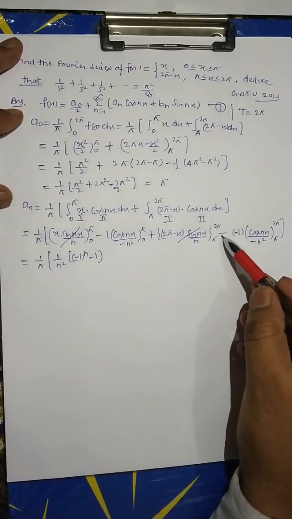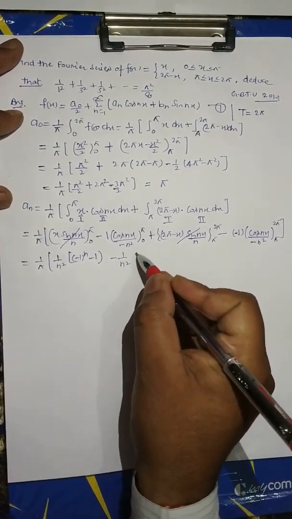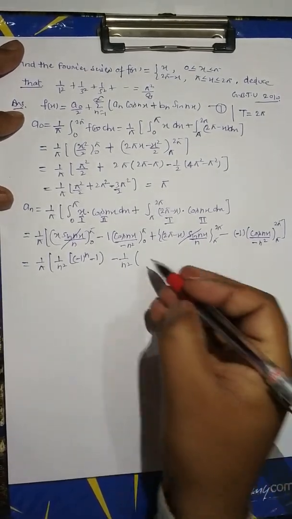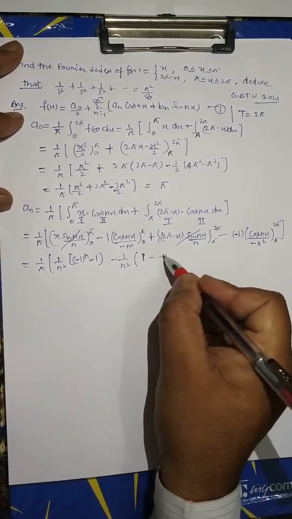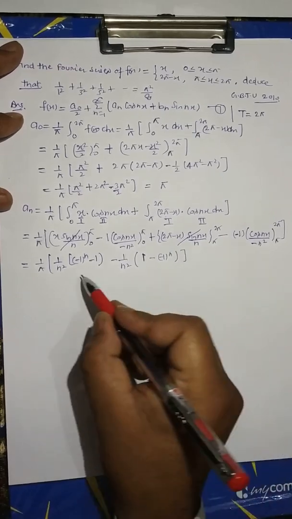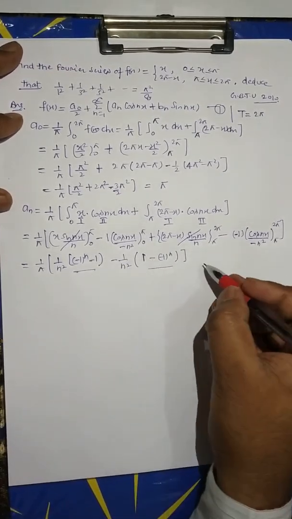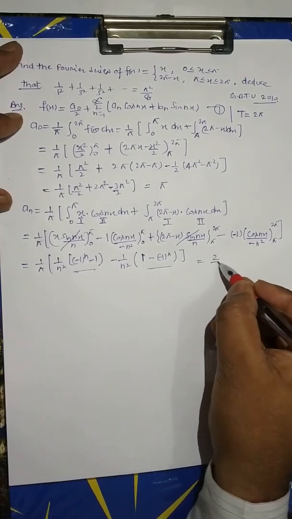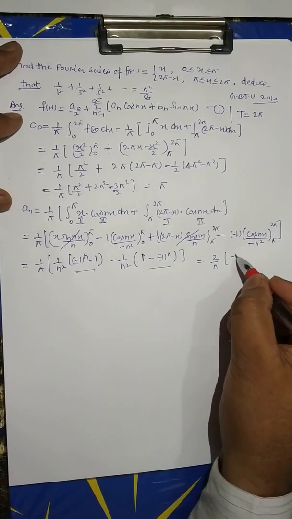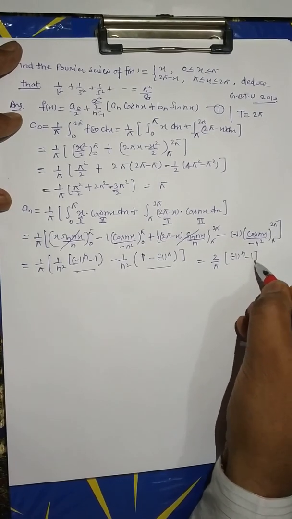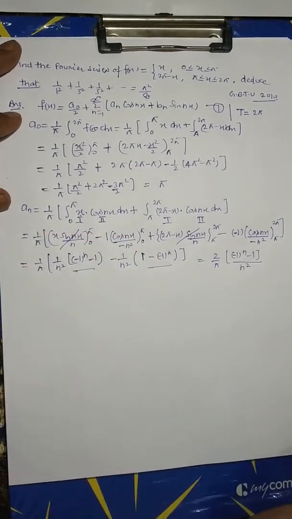Now minus minus plus, again minus 1/n² [cos 2nπ equal to 1, minus cos nπ], (−1)^n. Both terms are the same. Taking negative common, we get 2/π ((−1)^n minus 1)/n², the value of an.